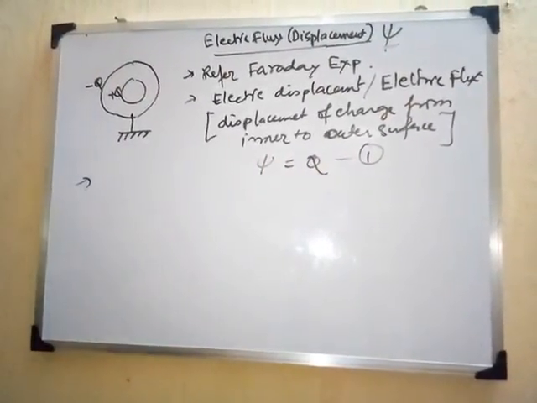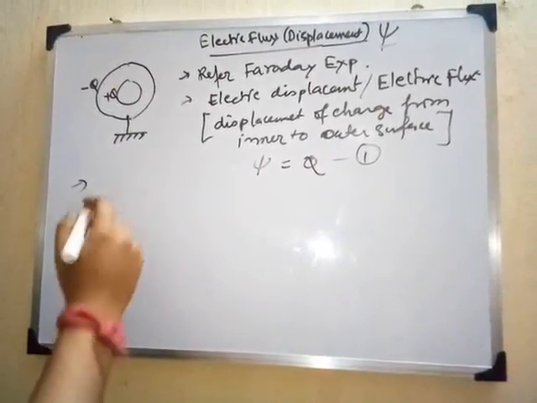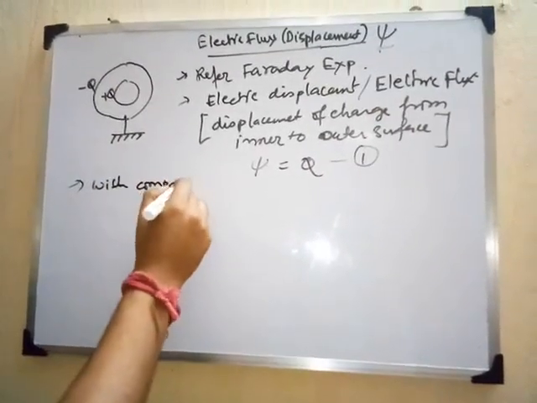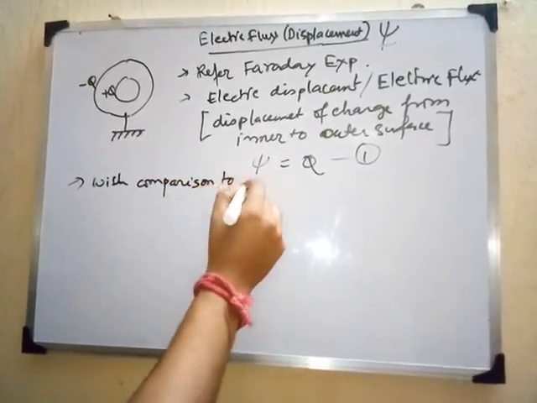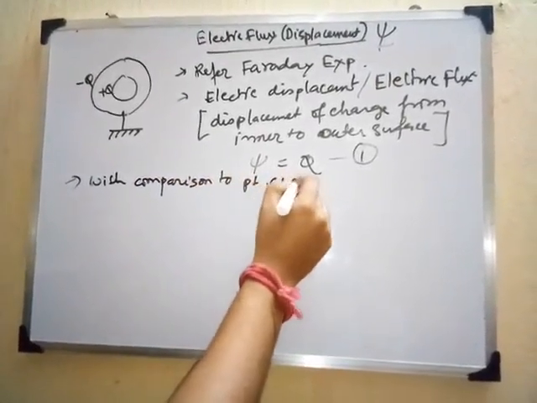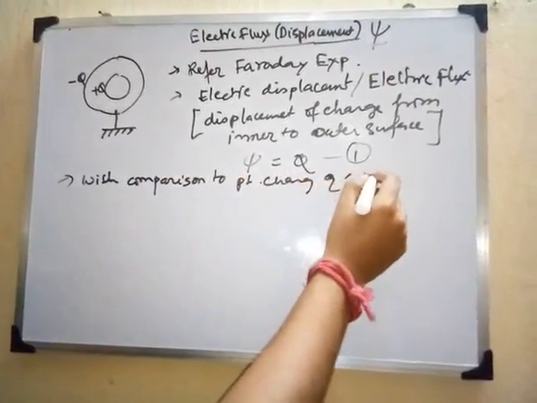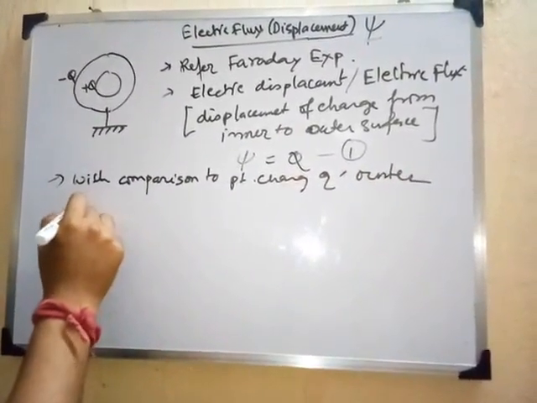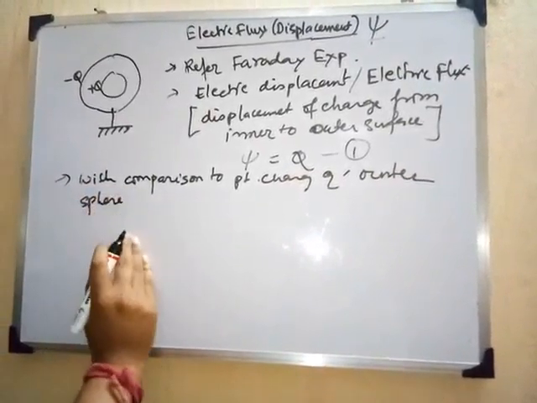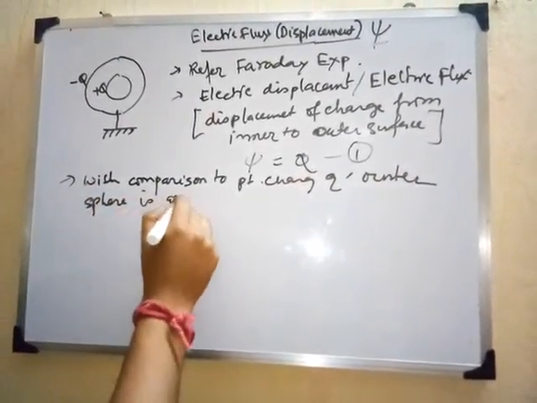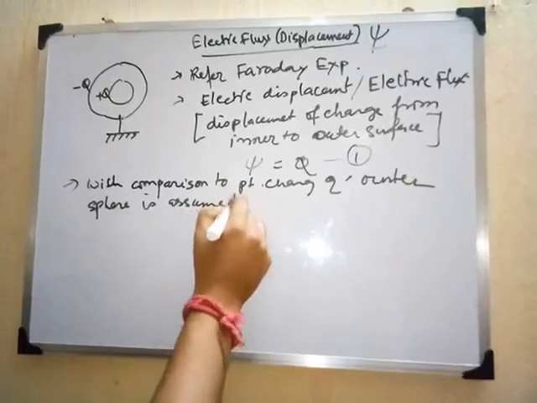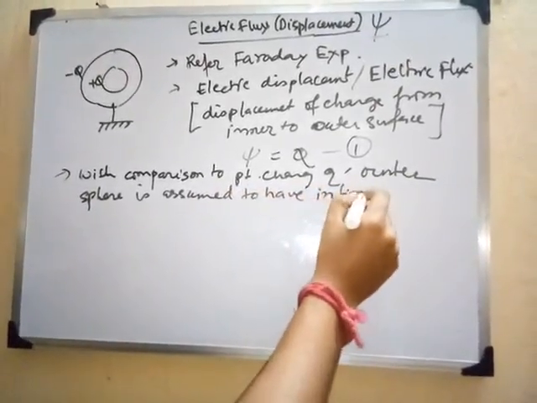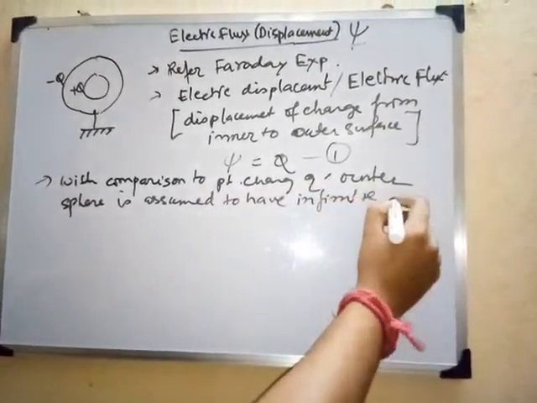Now let us compare it to a point charge Q. The outer surface of the sphere, or outer sphere, is assumed to have infinite radius.